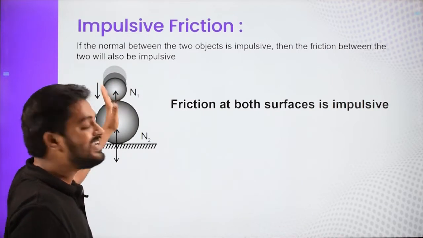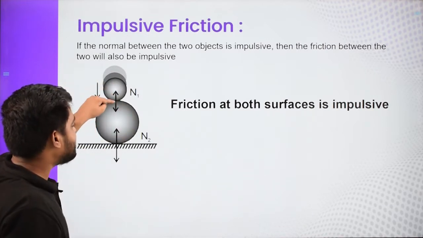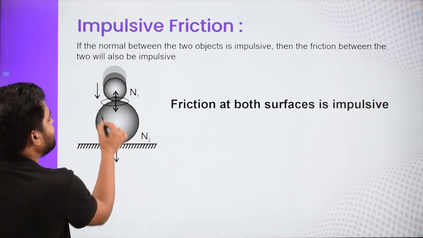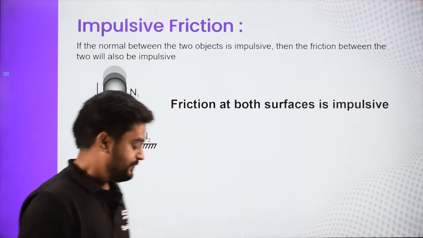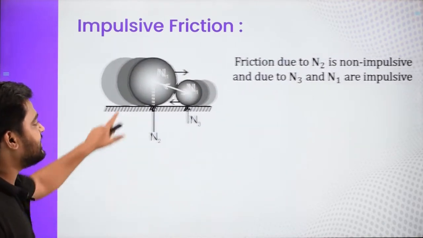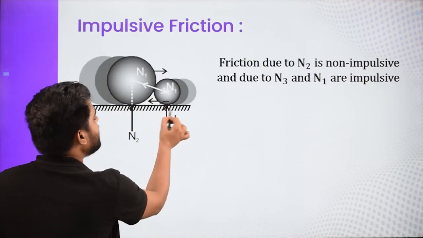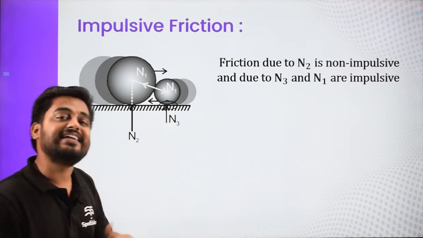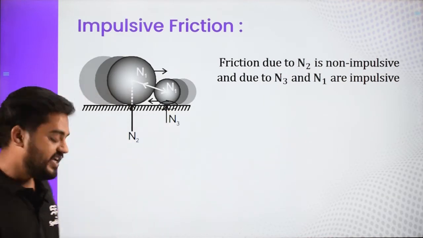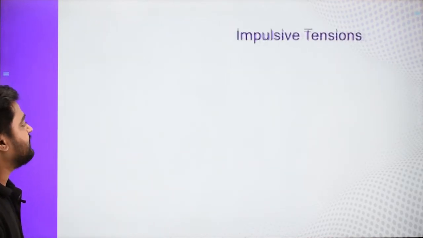But if they are slightly tilted, then whatever friction is acting between this surface and this surface, that friction will be impulsive in nature. Next is this. So here this normal was impulsive, right? And if there comes a friction suddenly into the picture, then that friction is also going to be impulsive.